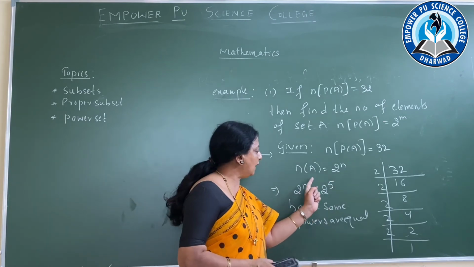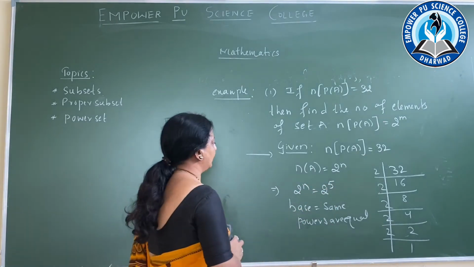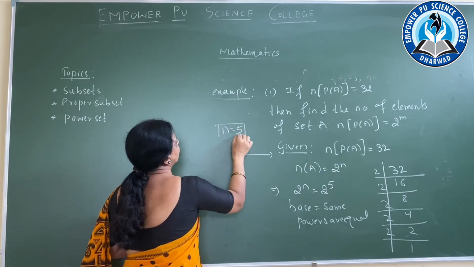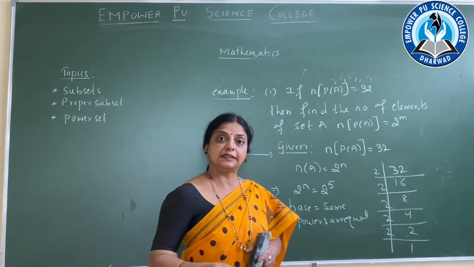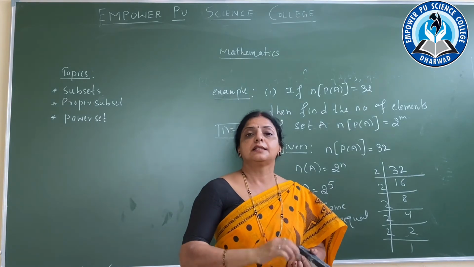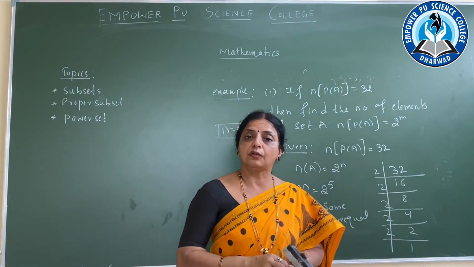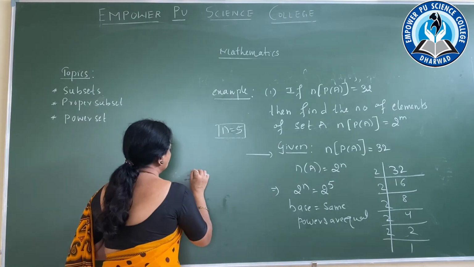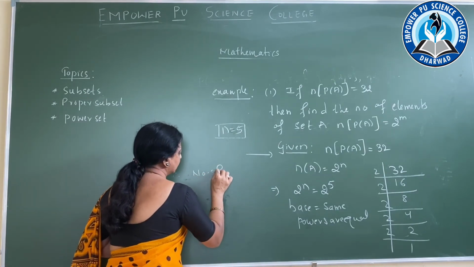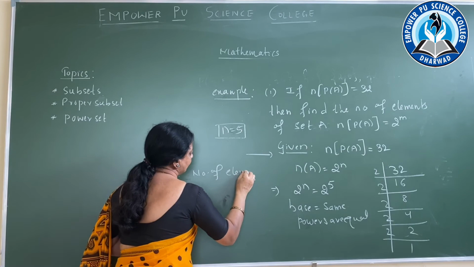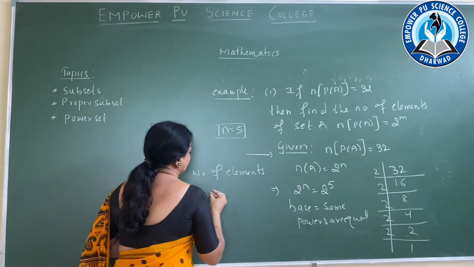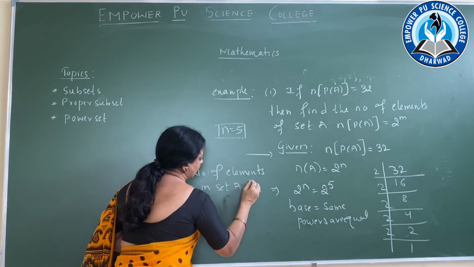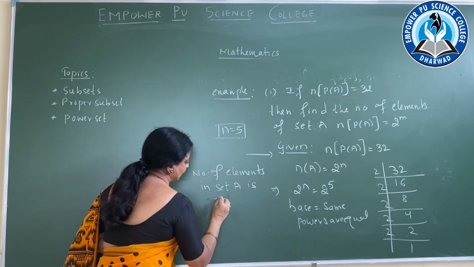So what is the value of the power? Power is nothing but n is equal to 5. So how many elements are present in the set A? 5 elements are present. Therefore the number of elements in set A is 5.